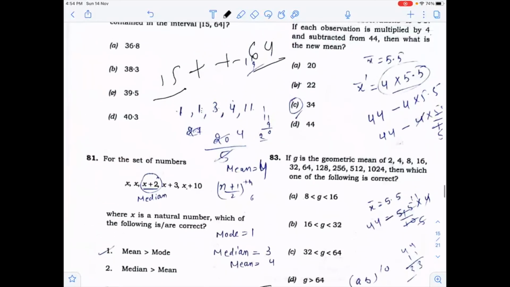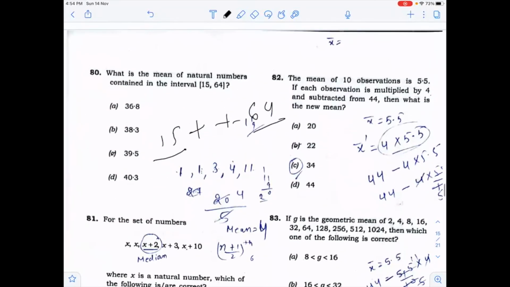So if the mean of 10 observations is 5.5 and each observation is multiplied by 4, so mean will also be multiplied by 4 and then subtracted from 44. Then mean will also be subtracted from 44. Then you will get 34.